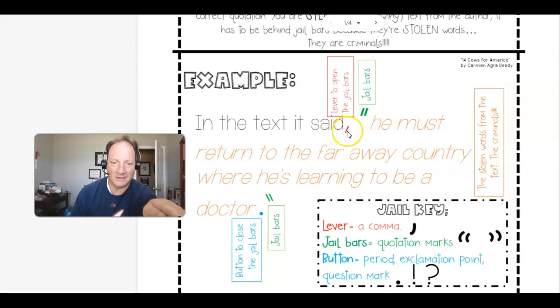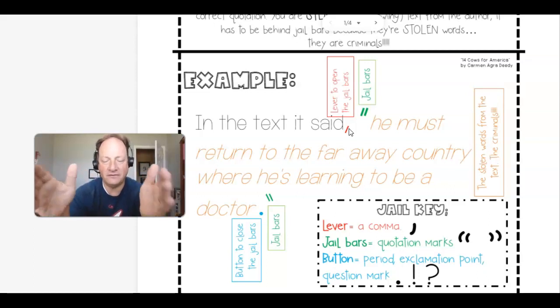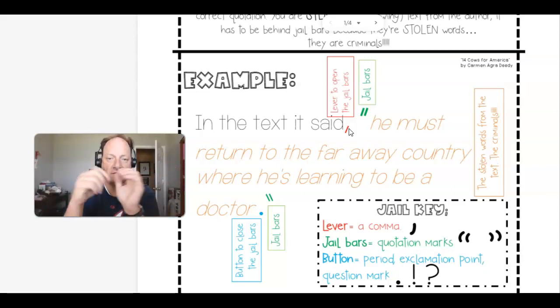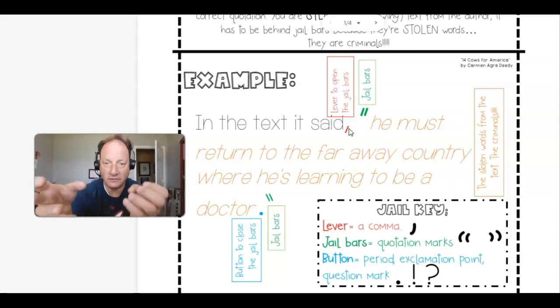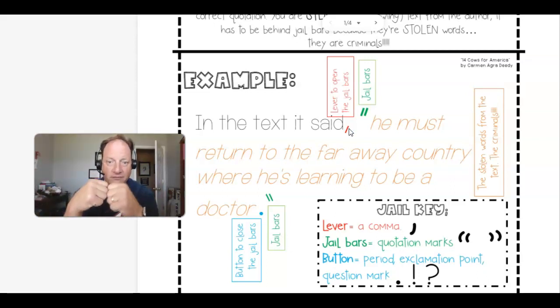First, you put a comma after the word said. Now, what they are going to do is they're going to take the exact information from the text that they like. They said, okay, I've read this article, I like this part, I want to use it in my essay. So they're going to borrow it from the author, okay? If you do that, you have to put quotation marks around it, okay?